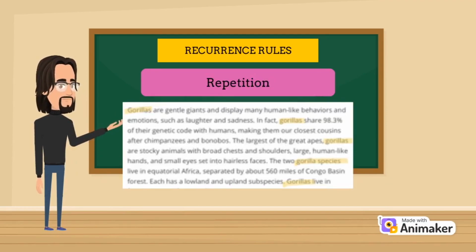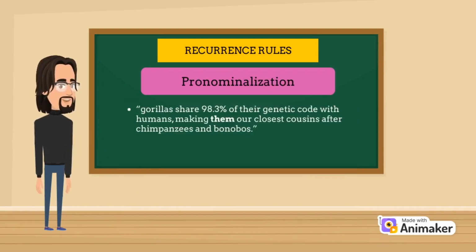Now, let's talk about recurrence rules. First, we have repetition. Since gorillas are the topic, the name of this primate species is repeated several times throughout the text as the subject of different sentences. Then, we can find cases of anaphoric procedures such as pronominalization and determination. Let's start with an example of the former.